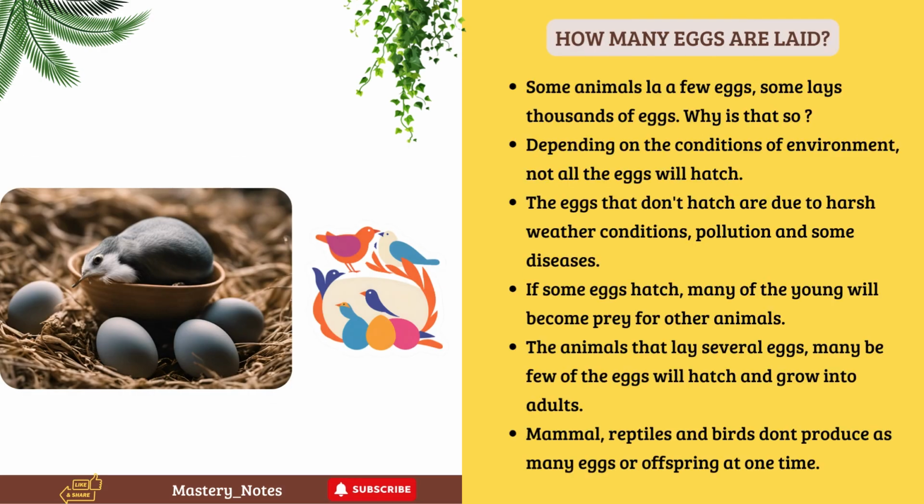Some animals lay a few eggs, some lay thousands of eggs. Why is that so? Depending on the conditions of the environment, not all the eggs will hatch. The eggs that don't hatch are due to harsh weather conditions, pollution, and some diseases. If some eggs hatch, many of the young will become prey for other animals. For animals that lay several eggs, few of the eggs will hatch and grow into adults. Mammals, reptiles, and birds don't produce as many eggs or offspring at one time.